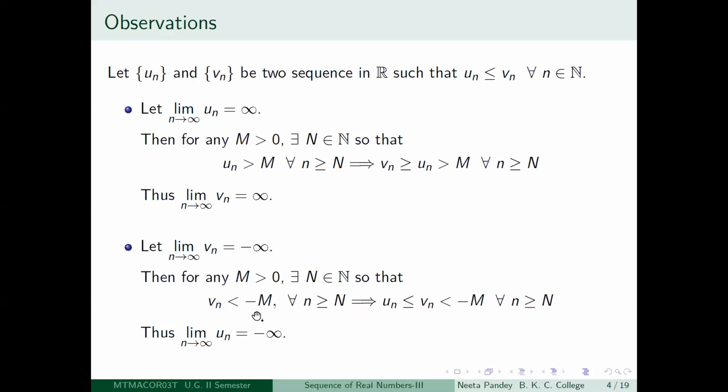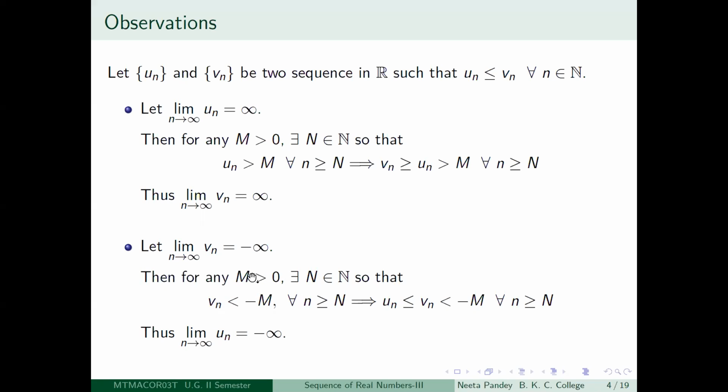It means that for however small a real number you take, you will be able to get a certain term after which the terms of the sequence will become less than that small number. So to express it, you say that for any m greater than 0, you will be able to get a positive integer N, so that whenever little n is greater than or equal to capital N, Vn becomes less than minus m. If you take very large m positive, minus m becomes very small. So this is perfectly all right as a definition.